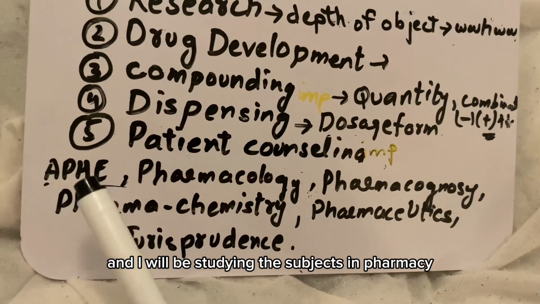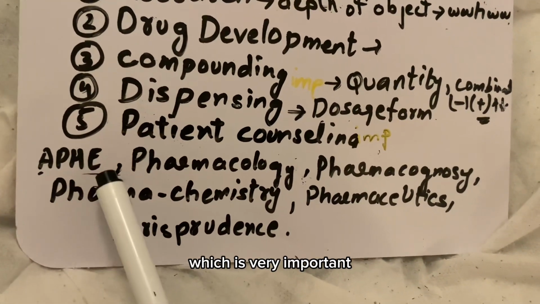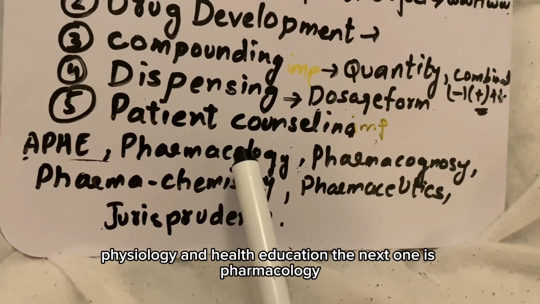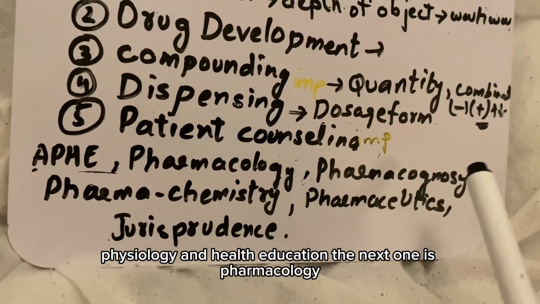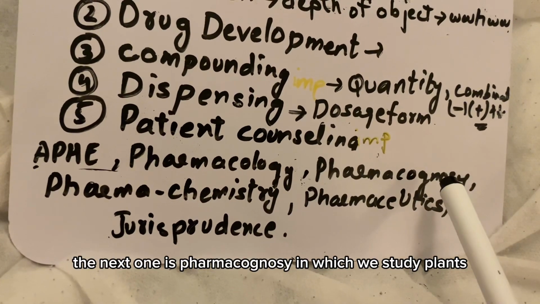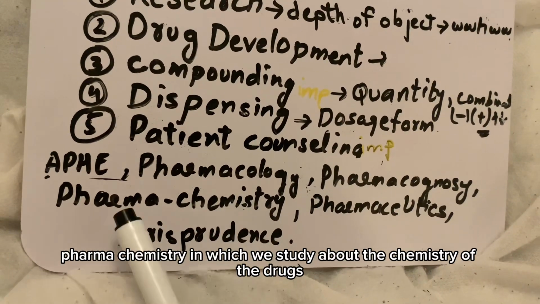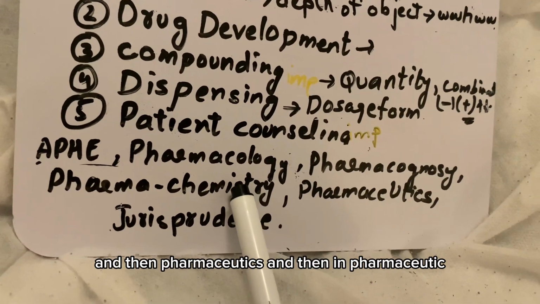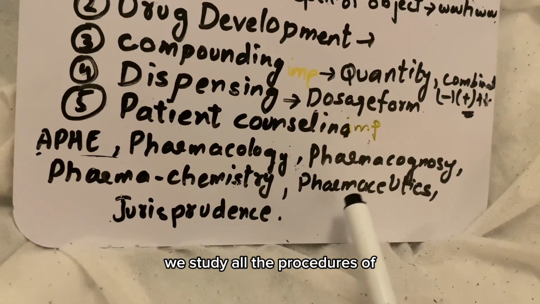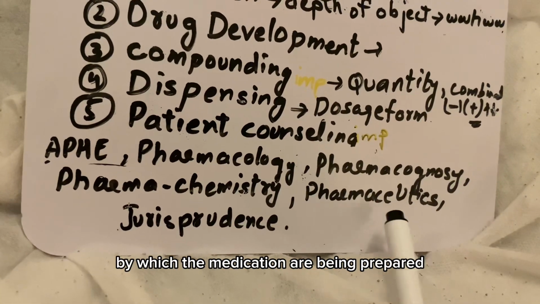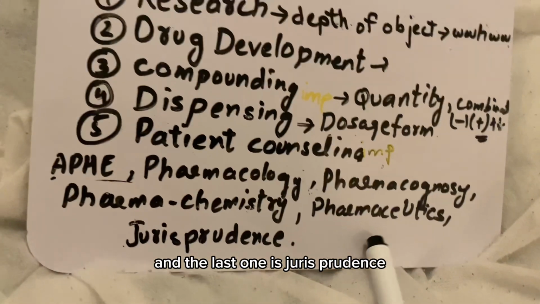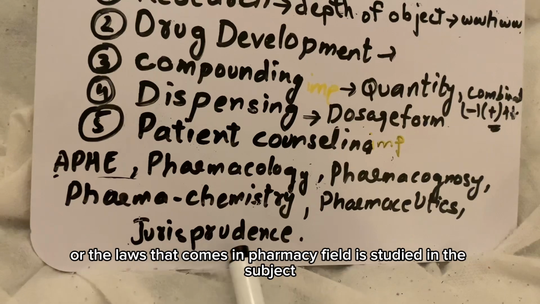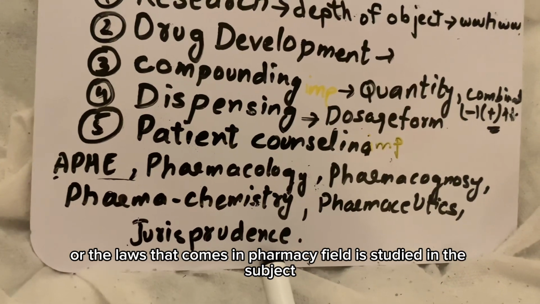And now we will be studying the subjects in pharmacy, which are very important. The first one is APHE, which means anatomy, physiology, and health education. The next one is pharmacology. The next one is pharmacognosy, in which we study plants. Pharmacochemistry, in which we study the chemistry of the drugs. Then pharmaceutics, in which we study all the procedures by which medications are prepared. And the last one is jurisprudence, in which we study the drug laws. All the laws that come in the pharmacy field are studied in this subject.